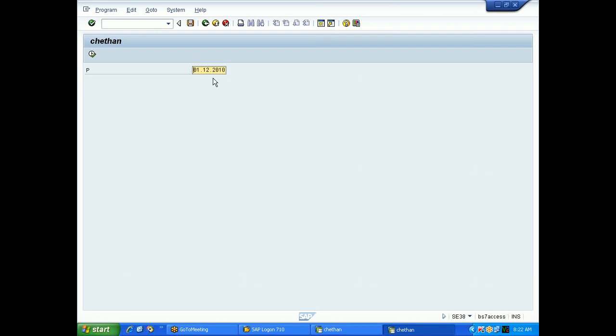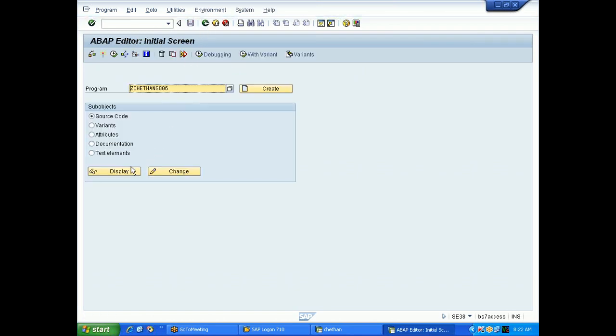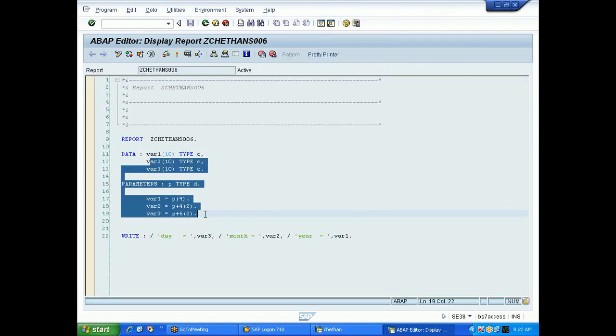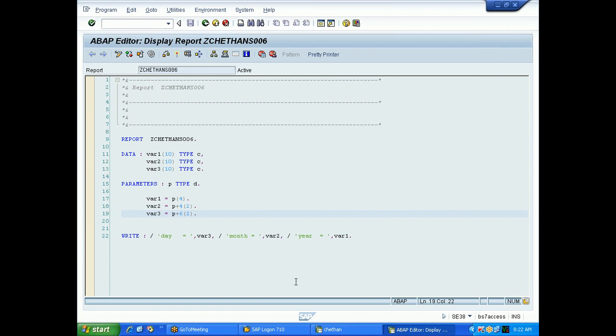Whenever the date is going inside the program, that means when I execute, the date will go inside. Whatever input you have given, the external format will be converted into internal format.